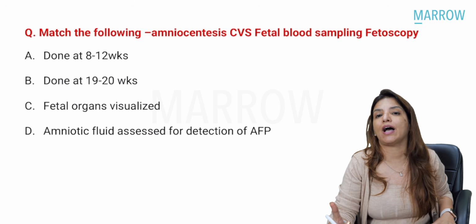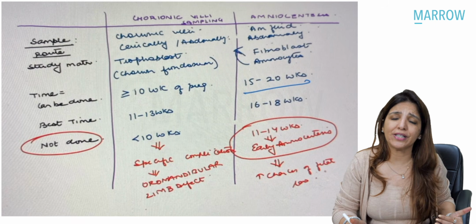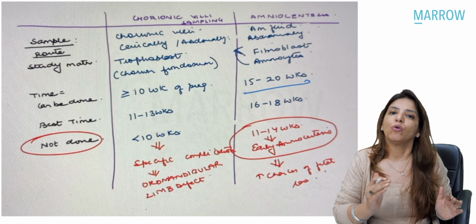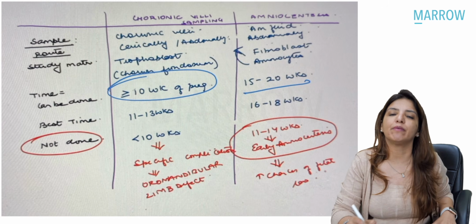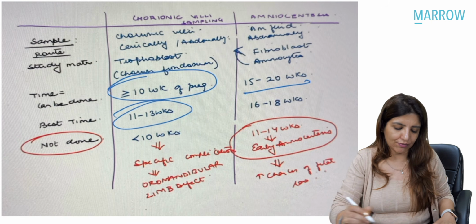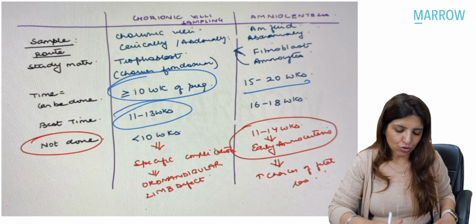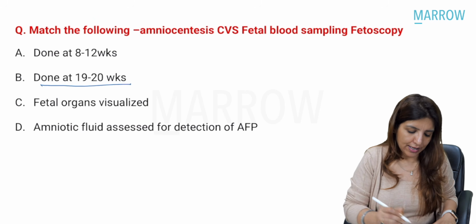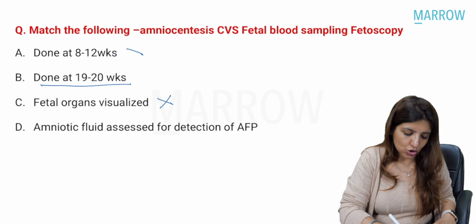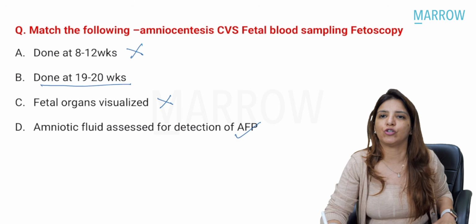All of you know that amniocentesis is done between 15 to 20 weeks. The best time to do amniocentesis is 16 to 18 weeks. Whereas chorionic villi sampling can be done anytime after 10 weeks of pregnancy. Best time to do chorionic villi sampling is 11 to 13 weeks, right? Fetal organs cannot be visualized, so it is not done between 8 to 12 weeks. Amniotic fluid assessment for alpha fetoprotein, yes.